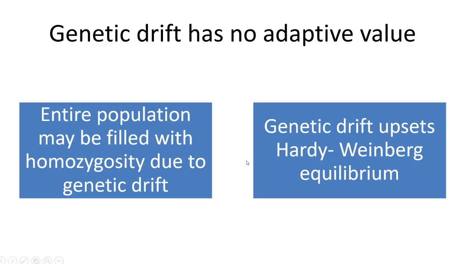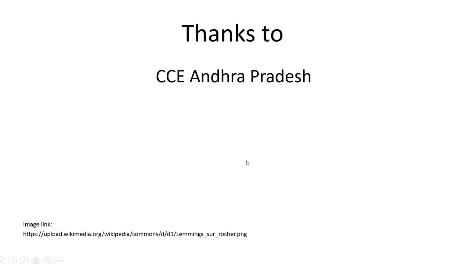You know that Hardy-Weinberg equilibrium deals with constancy of the frequency of genes within a population. If Hardy-Weinberg equilibrium operates without any hindrances, there will not be any scope for evolution. Whereas genetic drift undoubtedly upsets Hardy-Weinberg equilibrium, so it acts as a driving force for the process of evolution.